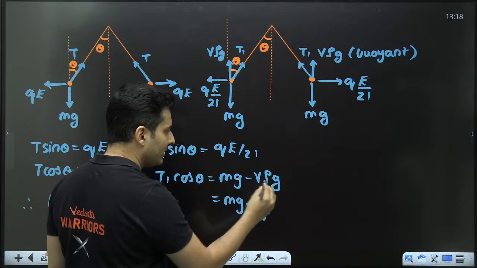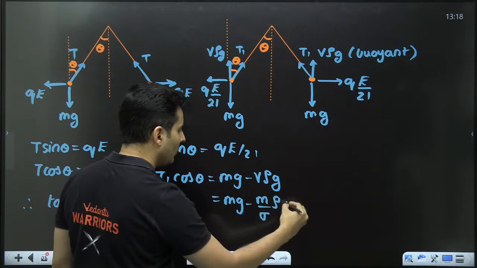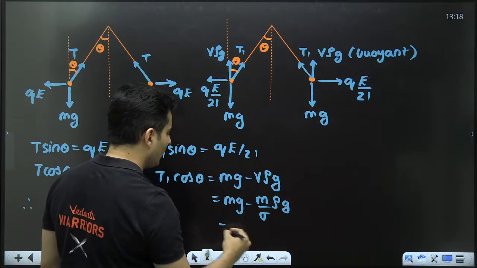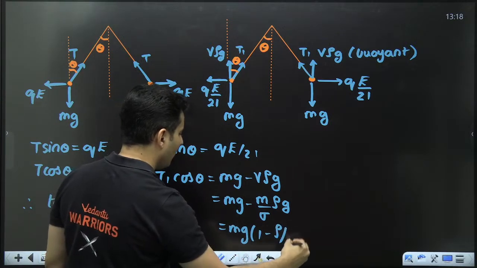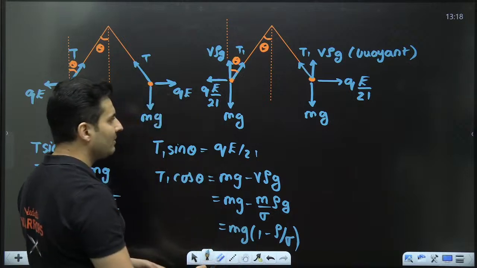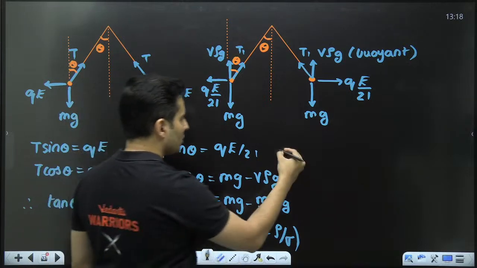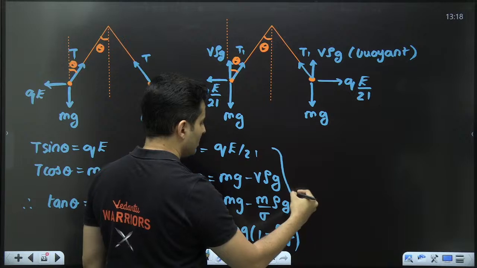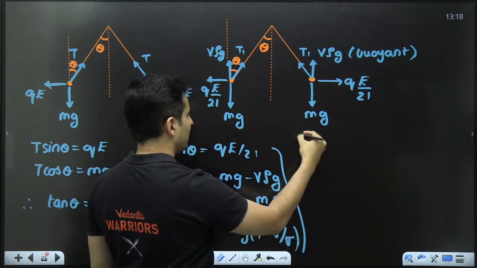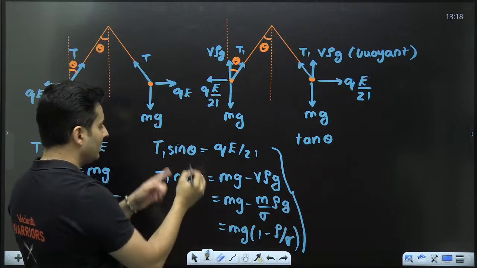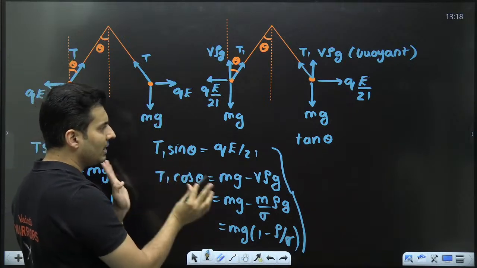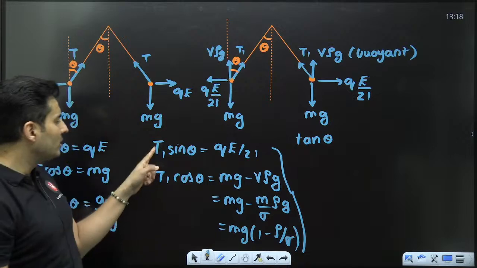Sigma is the solid density, rho is the liquid density, into rho g. mg is common. So mg into 1 minus rho by sigma. Now let's divide them and see what we get. So what I get just from here is tan theta, right? Sin theta by cos theta is tan theta, T1 got cancelled. Why did I use different tension?